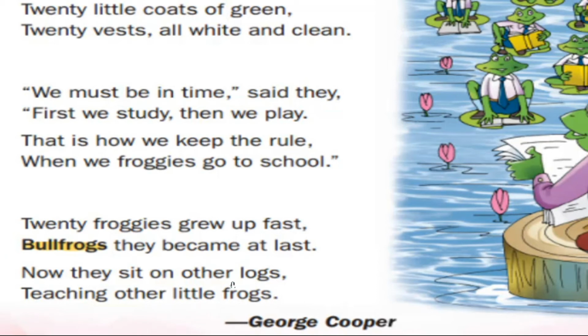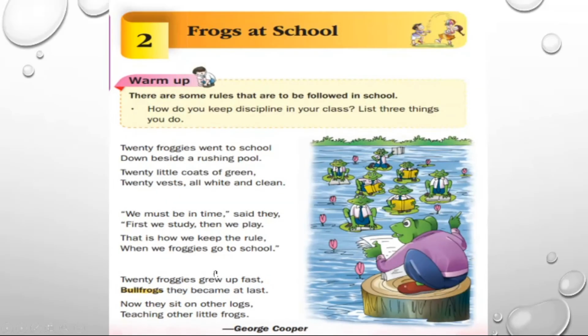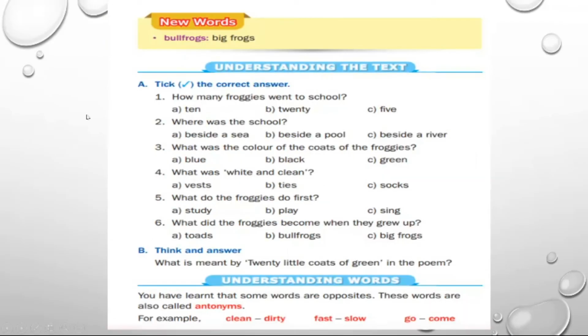Okay, so this is the poem, you have to learn it. So next is understanding the text. Take the correct answer. First one, how many froggies went to school? How many froggies went to school? Answer is 20.